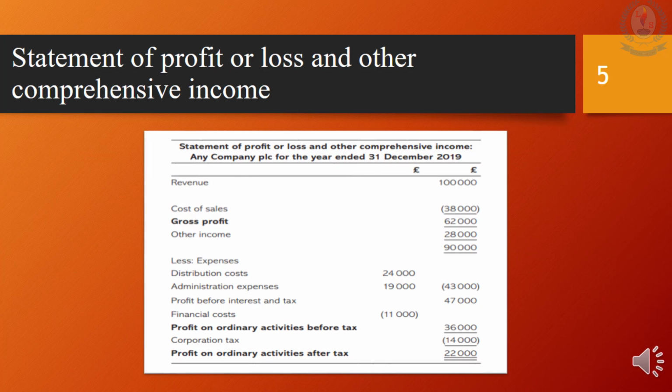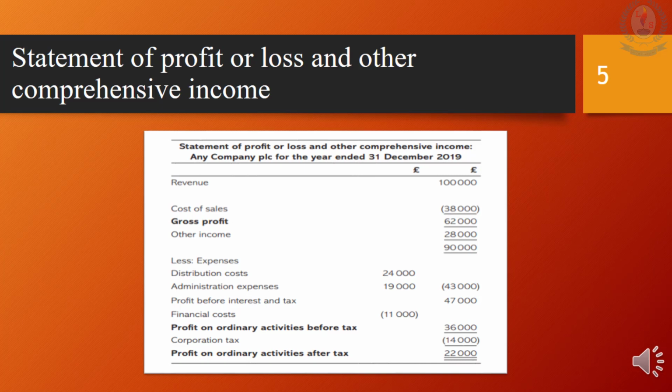Children, the format of statement of profit or loss and other comprehensive income is similar to the sole trader's income statement you are preparing. The only difference is that the SOCI includes fewer details in the statement and additional notes should be provided as workings. The final total would be recorded in the SOCI.